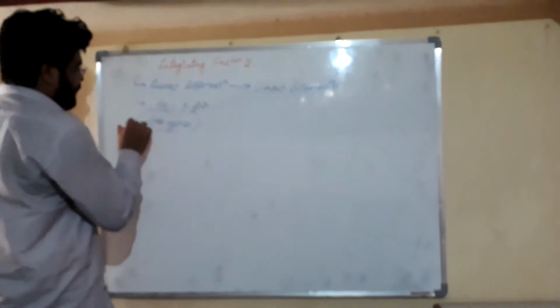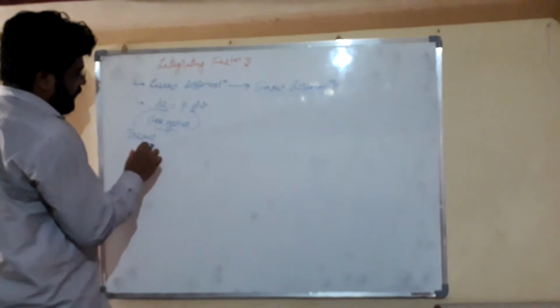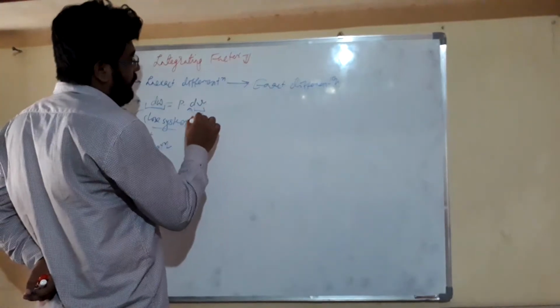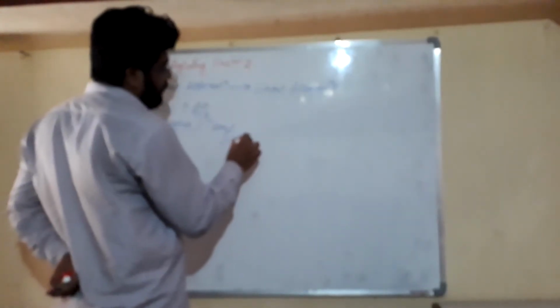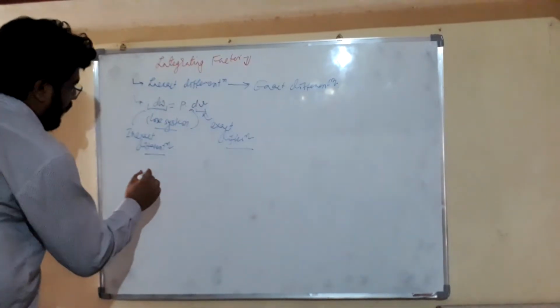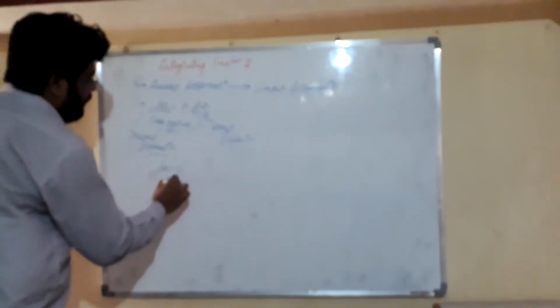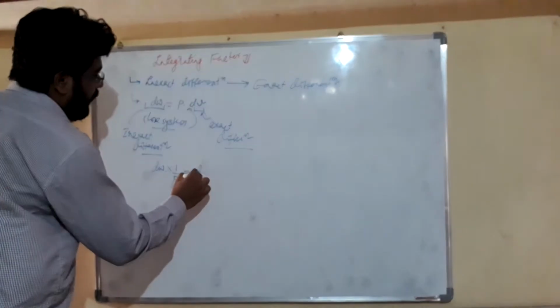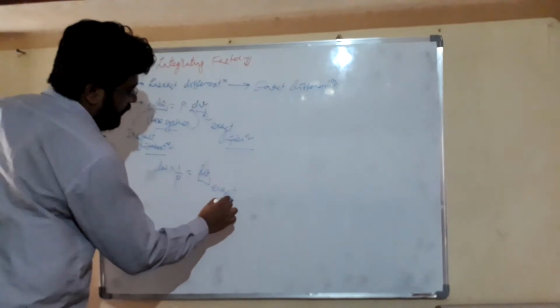So friends, we can say that here dW is an inexact differentiation. Work transfer and heat transfer are inexact differentiations, but friends, our dV is an exact differentiation. Friends, if we multiply our dW by 1 upon P, then it becomes equal to dV, and our dV is an exact differentiation friends.